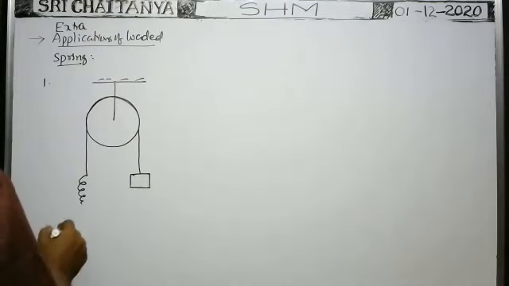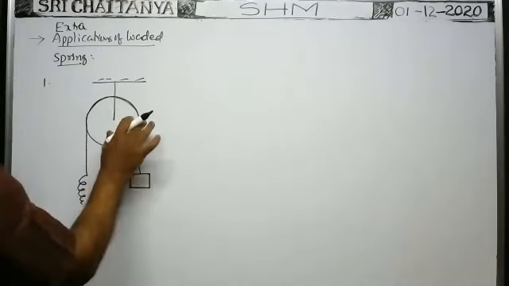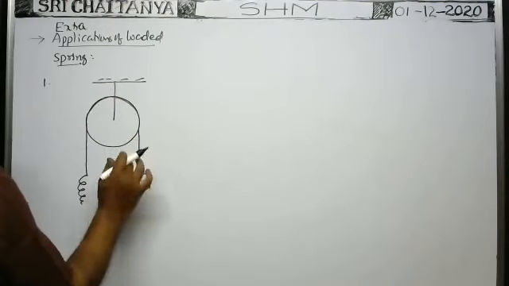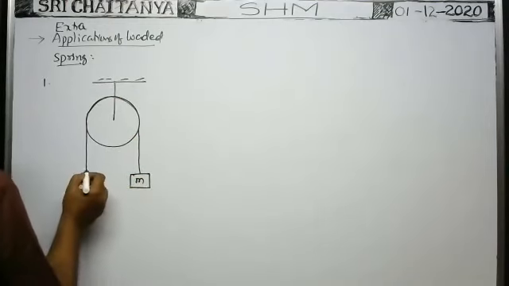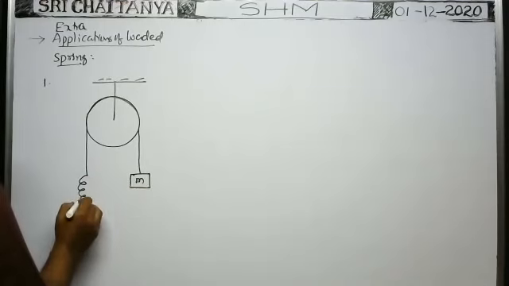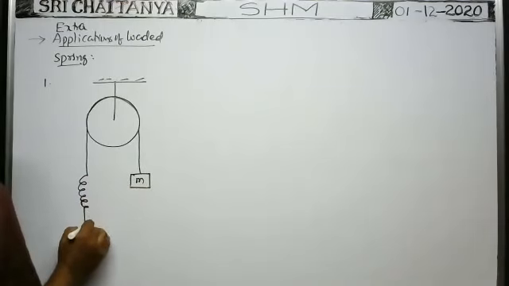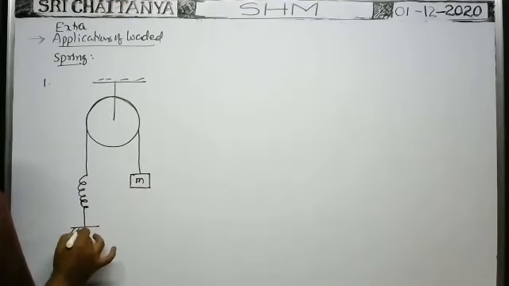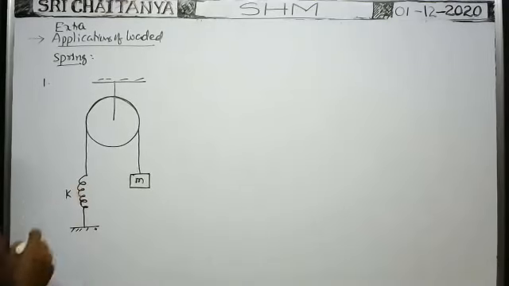So first one. Here a light string is passed over a light frictionless pulley and a block of mass m is attached. At the other end of this string, it is connected to a spring of spring constant k, fixed to a rigid support like this. Spring constant is k.